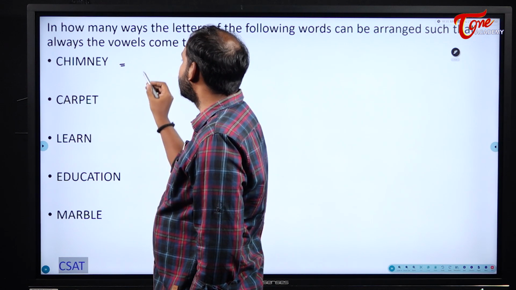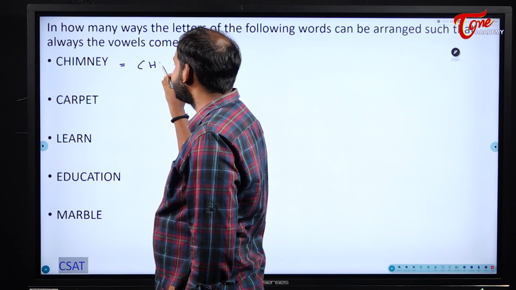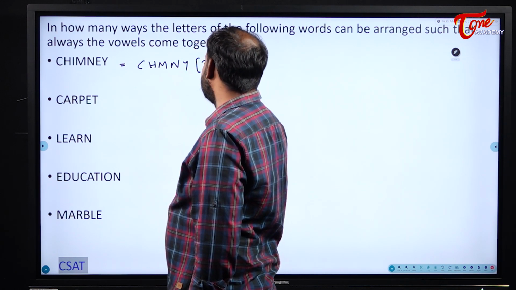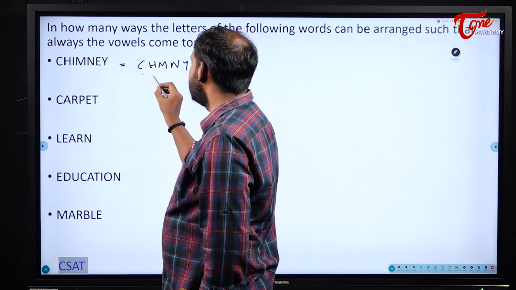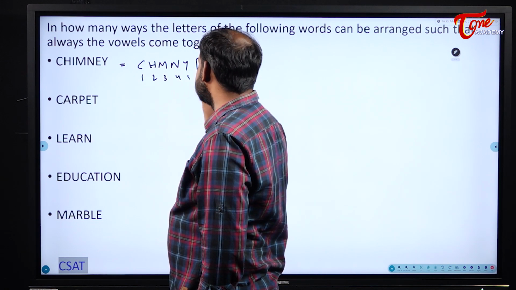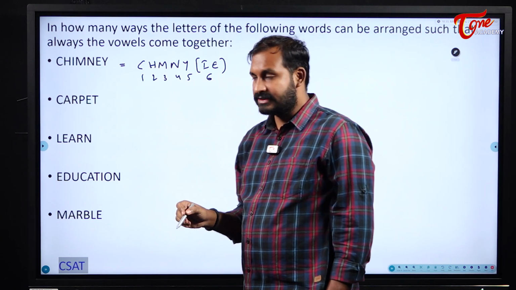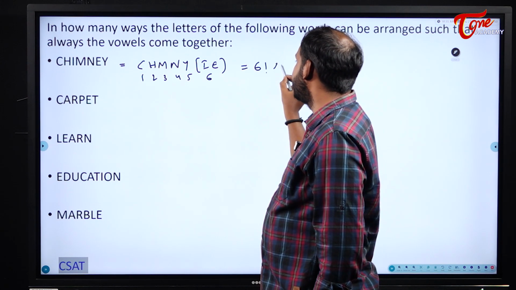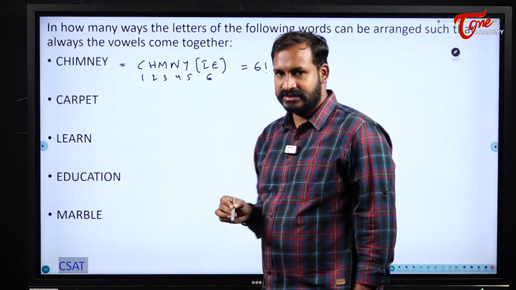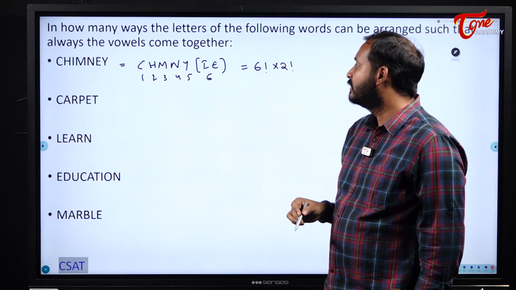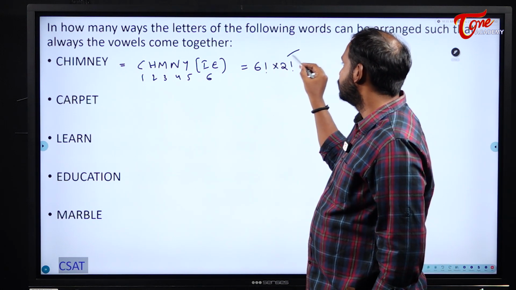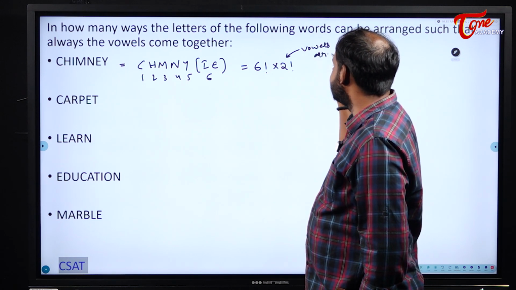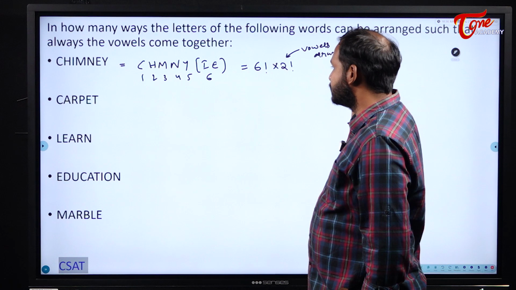So first of all, write the consonants. What I have? C, H, M, N, Y, and the vowels I have here are I and E. So 1, 2, 3, 4, 5, 6. 6 letters are there for me. So 6 factorial. This I and E can internally be arranged in 2 factorial ways. These are vowels. Vowels arrangement. This 2 factorial is vowels arrangement.